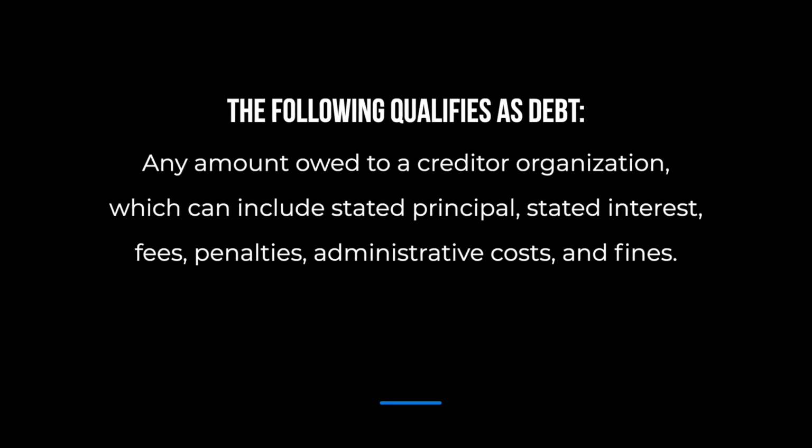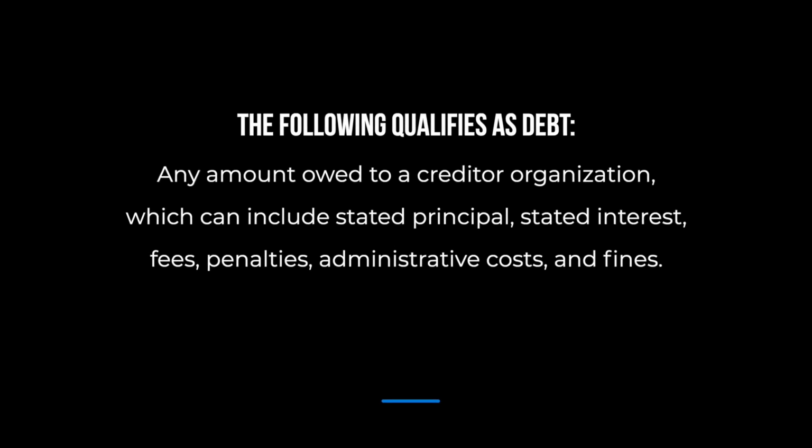The following would qualify as debt: any amount owed to a creditor organization, which can include stated principal, stated interest, fees, penalties, administrative costs, and fines. Who files a 1099-C? Financial groups, credit unions, and government bodies use Form 1099-C when they forgive over $600 in debt. But not every business needs to report debt forgiveness. A business might not have to if its money lending is a small part of its earnings, it's new, or its previous lending income was low.